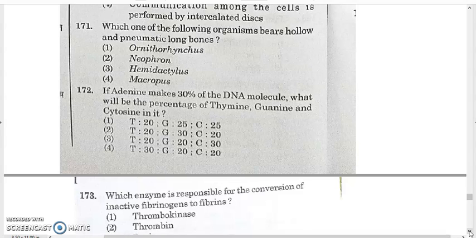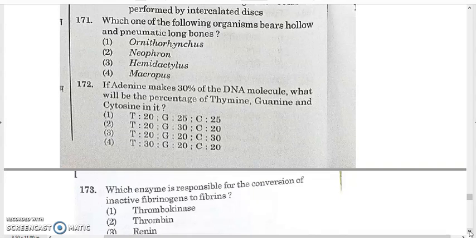So thymine will be equivalent to adenine, 30%. Adenine, guanine, thymine and cytosine together represent 100%. Adenine is 30% and thymine is also 30%, so guanine plus cytosine will be 100 minus 60, that is 40%. So guanine and cytosine will be 20% and 20%. So for 172, the answer will be option 4.